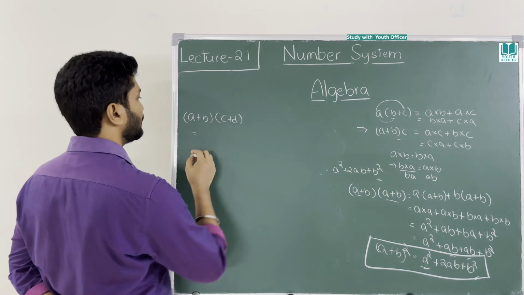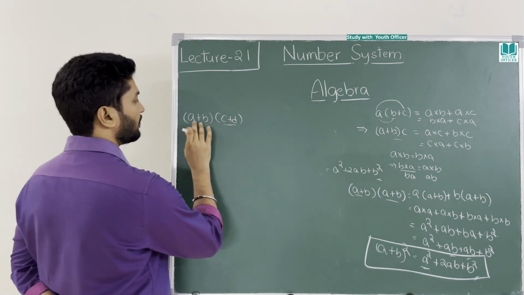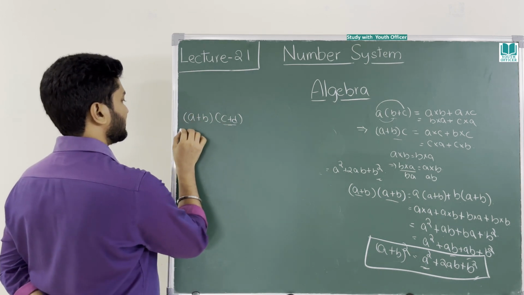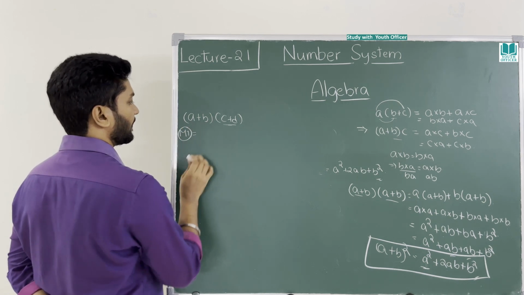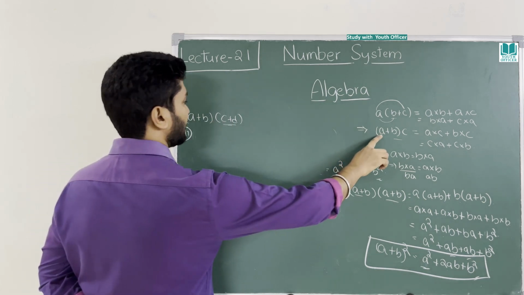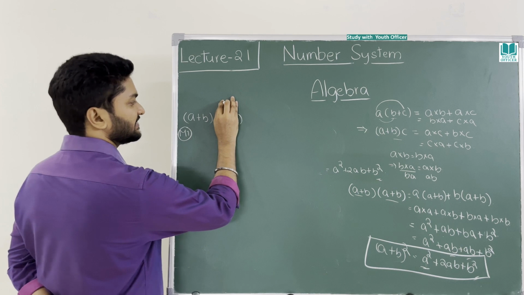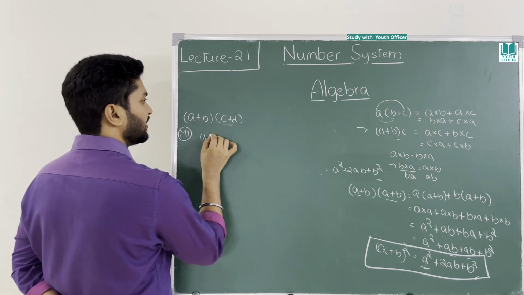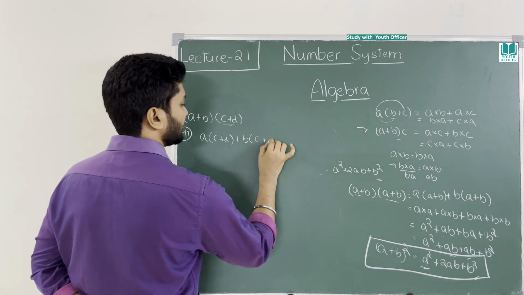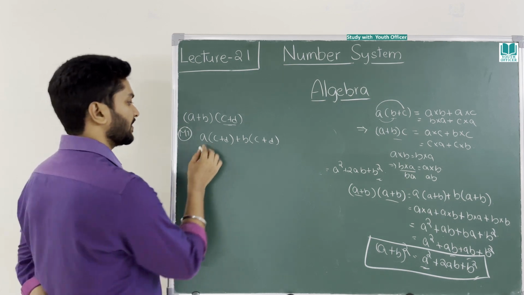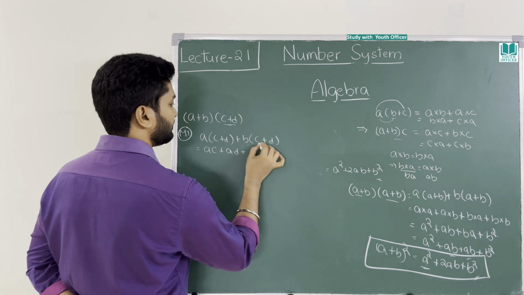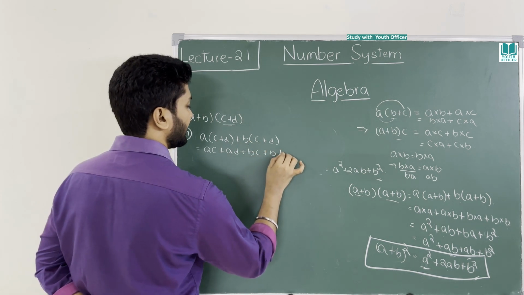You can break this in different ways. First, I will consider this as common to both of them. Later, I will consider the other as common. Method 1, M1. Now I am considering (c + d) as common to both. You know this formula, right? This is in the form of (a + b) × c. Similarly, a(c + d) + b(c + d). This is how you break it. What is the answer? ac + ad + bc + bd.